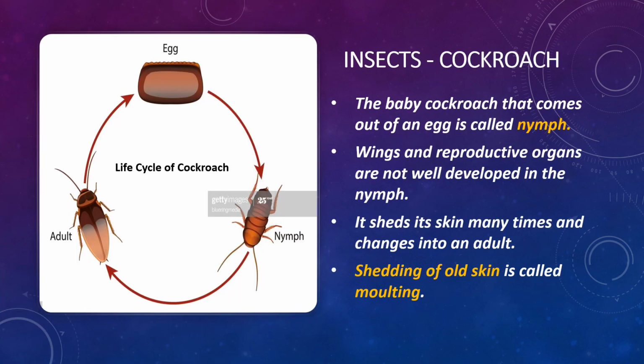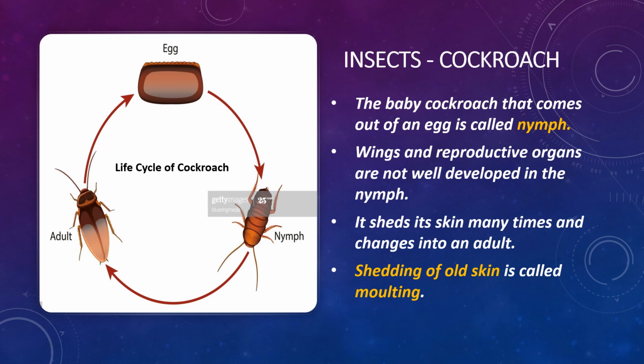Now, let us look at the insects. All insects lay eggs. Some insects have 3 stages in their life cycle, while some others have 4. Most adult insects do not look after their babies. Insects like grasshoppers and cockroaches have 3 stages in their life cycle.